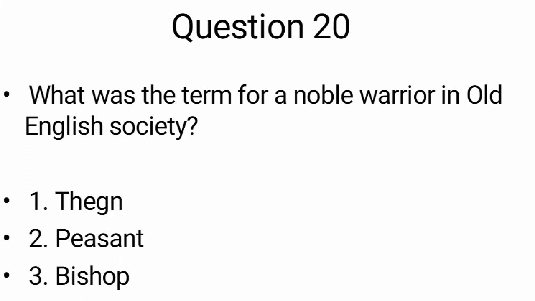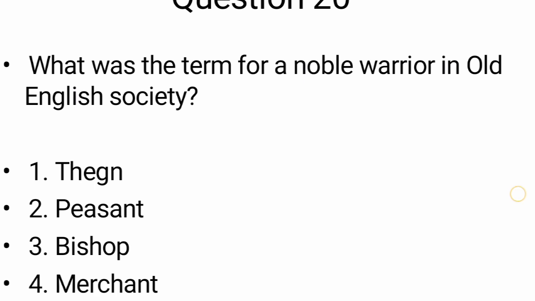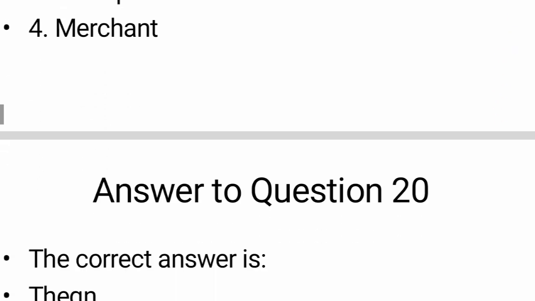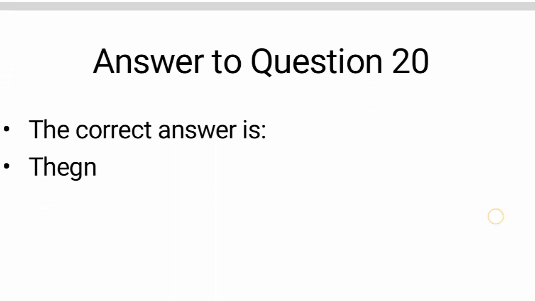Next question. Question number 20. What was the term for a noble warrior in Old English society? That means if there is a person who is noble, by which name is that nobility known in their society? Options we have: Thegn, peasant, bishop, or merchant. Any guesses? The correct answer would be Thegn.